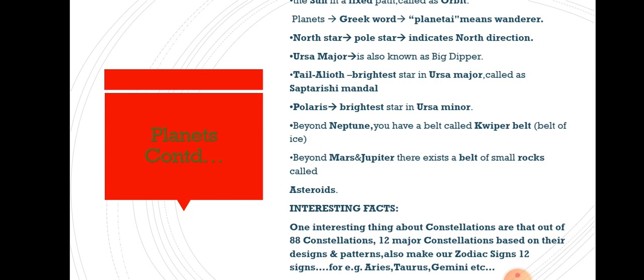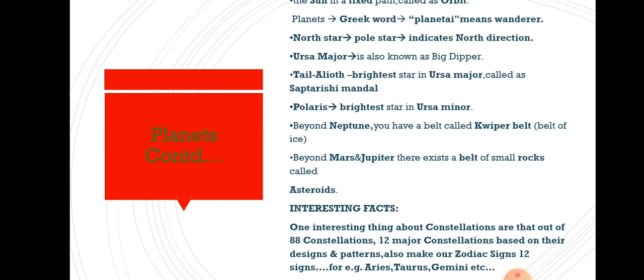And in Hindi we call that constellation and that pattern Saptarishi Mandal. Mandal is a Hindi word. Mandal means group of stars. Here it means group of stars.